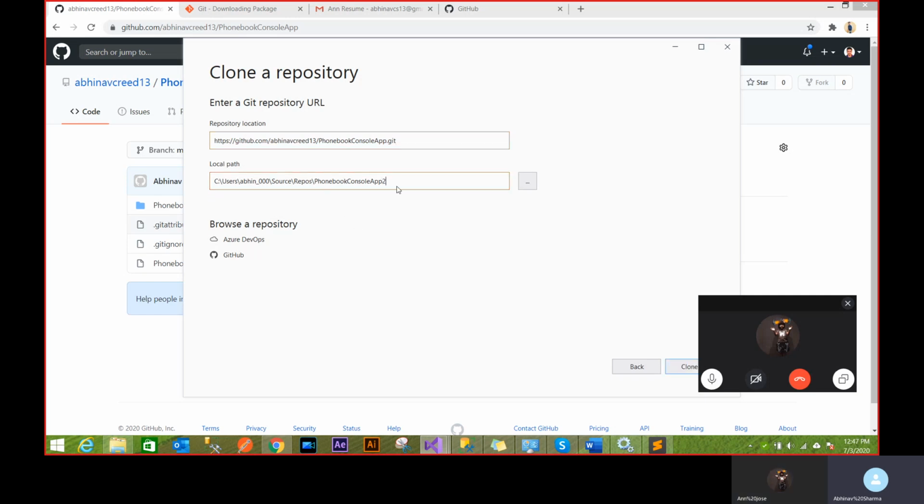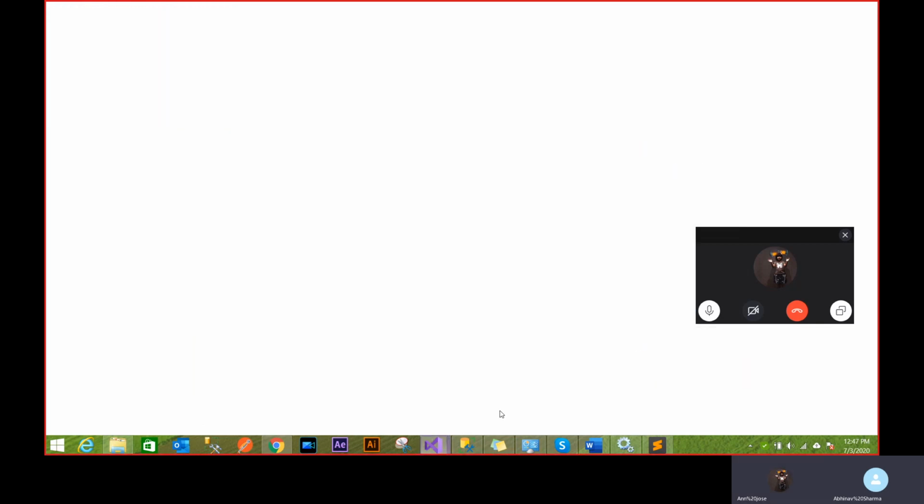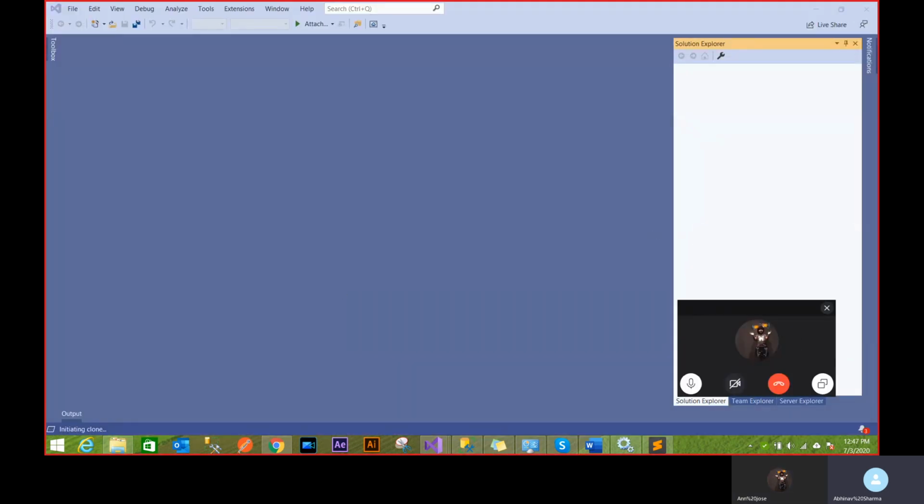So I'll give a new name, maybe anything, because my name is already there. If it's colliding, I'm saying a new name, console app 2, and I just do clone. I will be able to do cloning only if I have a public repository or I have given you rights. Then only it works. If private, then I can't really clone it. Because I have made the application public, I can clone it and see it's all downloaded.